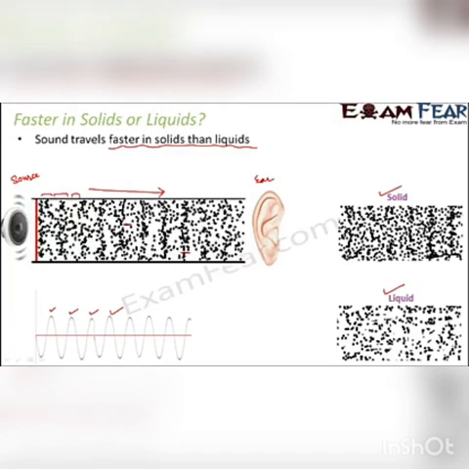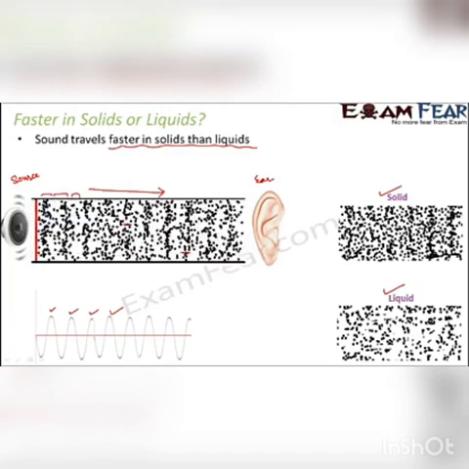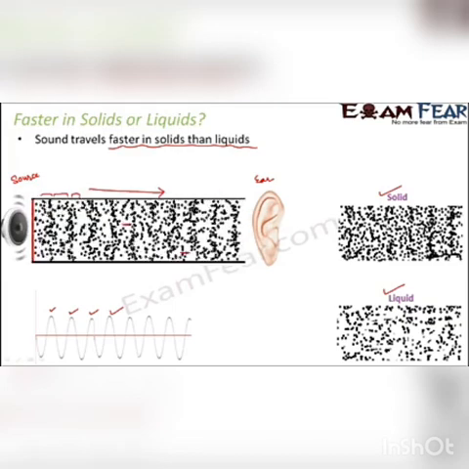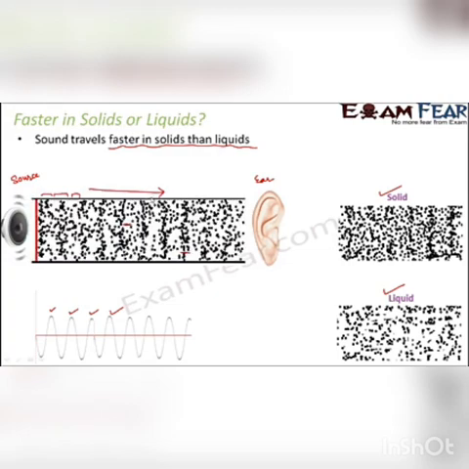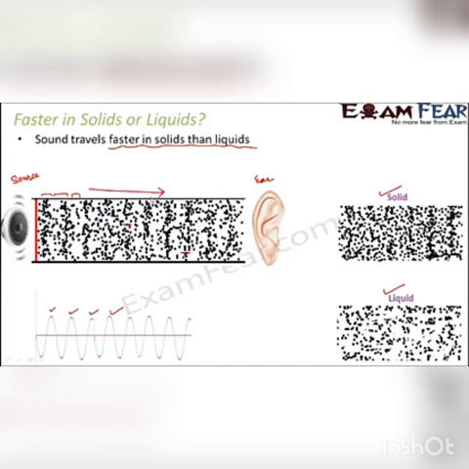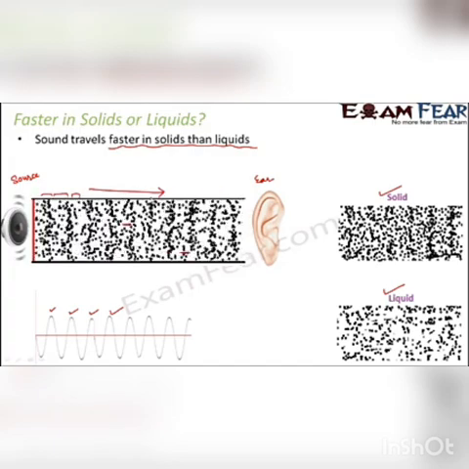In the case of a solid, since the number of particles is more, the chances of one particle hitting a neighboring particle are also more. Therefore, the propagation is going to be faster, because the propagation of sound happens with the help of vibration of each particle of the medium. If the medium is a solid, that means more particles are present.